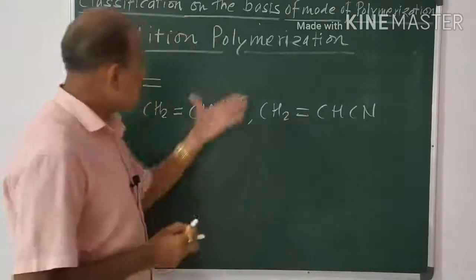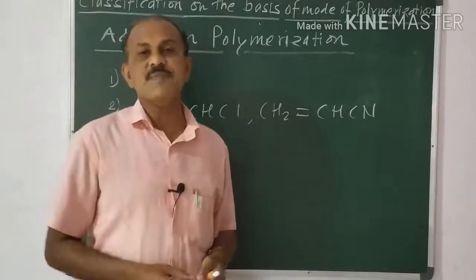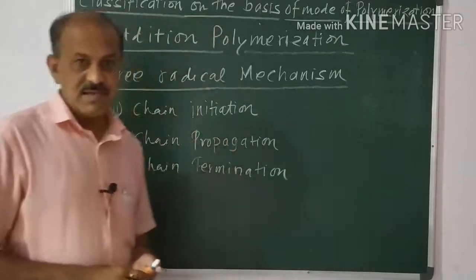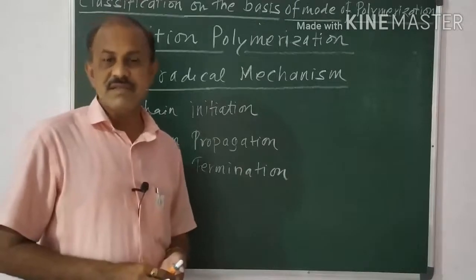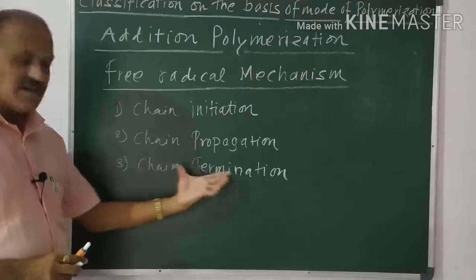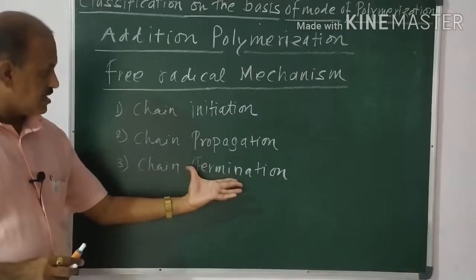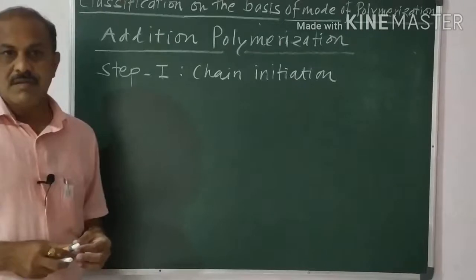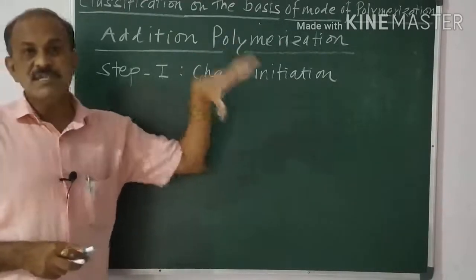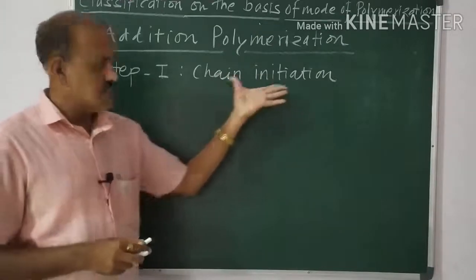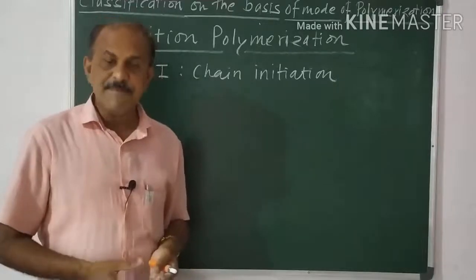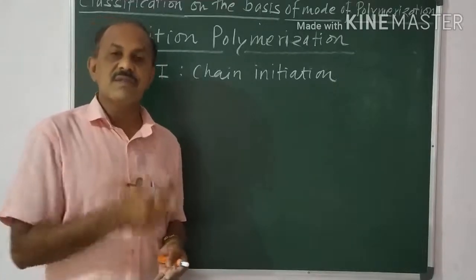Addition polymerization takes place by the free radical mechanism. This takes place in three steps: chain initiation, chain propagation and chain termination. Let's see the chain initiation process. The first step is chain initiation. In this process we use initiators, generally benzoyl peroxide, acetyl peroxide, or tertiary butyl peroxide.